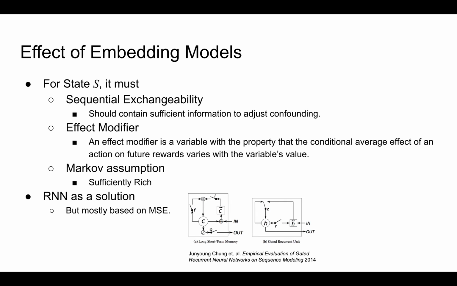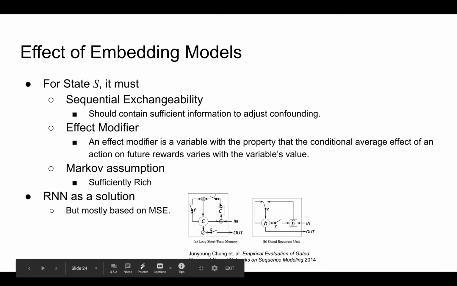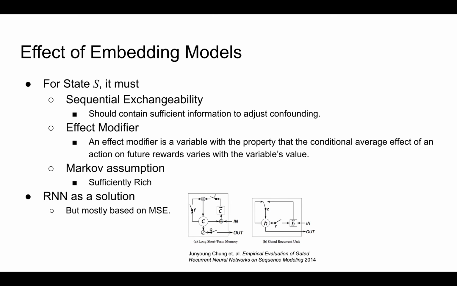In reality, to keep the long-term dependency of time series data, people will usually use a recurrent neural network to summarize the information hidden in the past. But usually, people will select the recurrent neural network model based on accuracy or the mean square error. But these black box models might have an unexpected effect on the outcome policy.